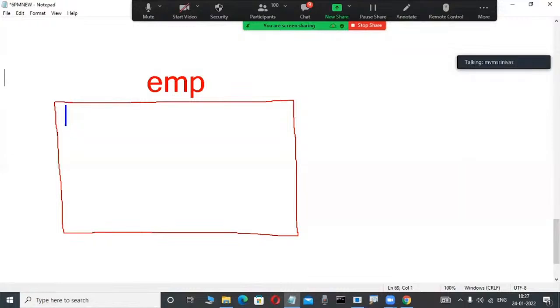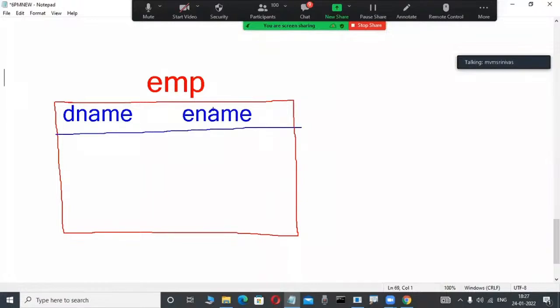Now observe here, maybe so many employees are there. Those employees belong to some department, okay, fine. And also these are employees. These are columns. How columns and data work, you will also become familiar with in future, don't worry. Now check it out. Here department name is there. These are columns: D name and E name are columns. EMP is a table. For example, I'm representing it like this.